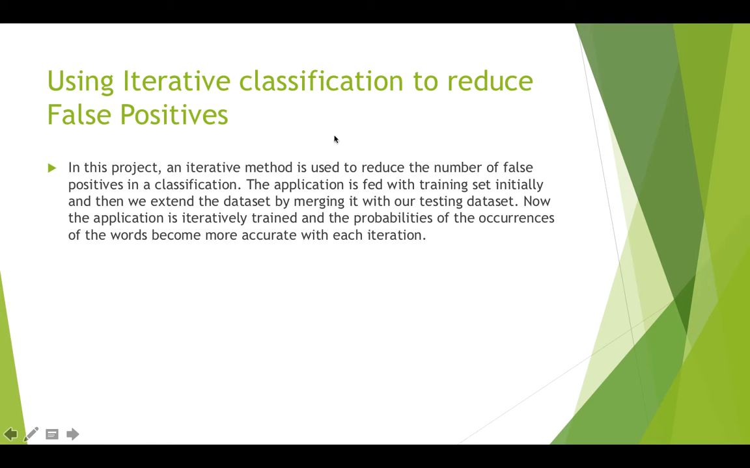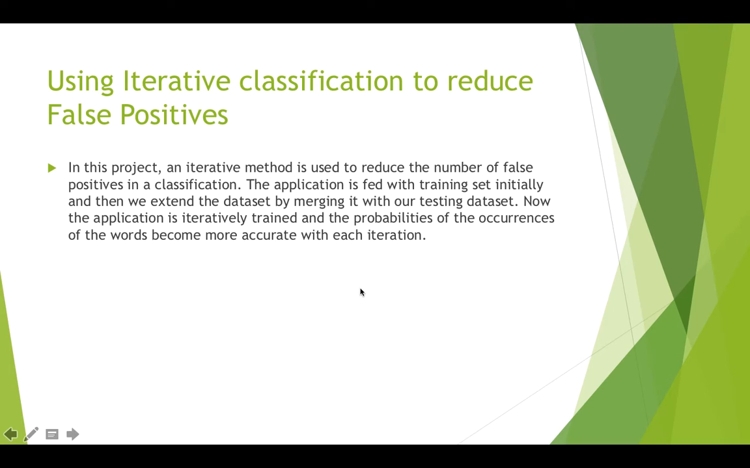Using iterative classification to reduce false positives. In this project, an iterative method is used to reduce the number of false positives. In order to reduce false positives in a spam filter that uses the naive Bayes theorem, an iterative approach is used.